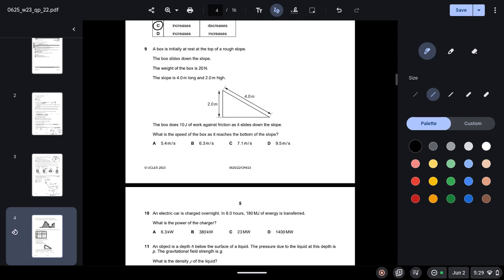So here we will use the concept of conservation of energy. The energy at the top of the slope is mgh, and as it goes down, that energy is converted into kinetic energy and the energy lost because of friction. So the gravitational potential energy we can calculate as mg, which is 20, times the height, which they've told us is 2, and this must equal the kinetic energy plus the 10 joules of work that the box does.